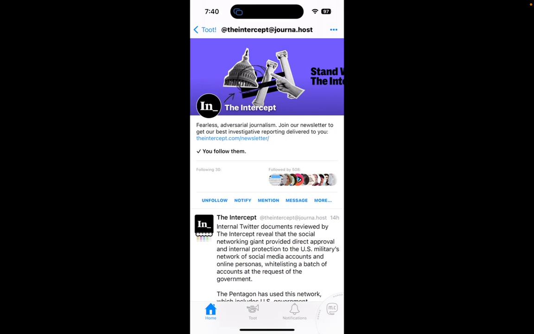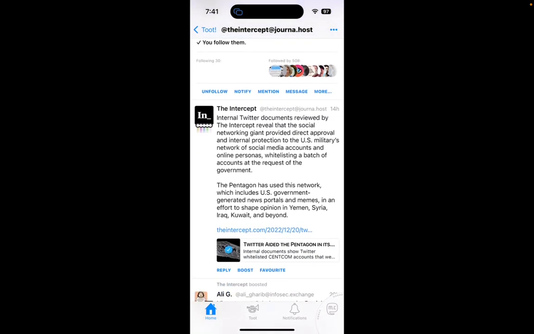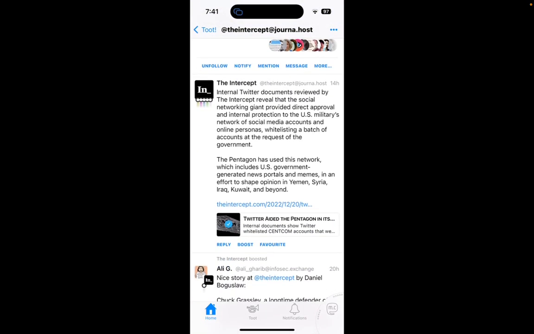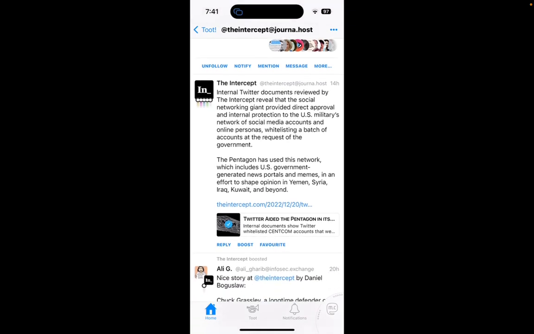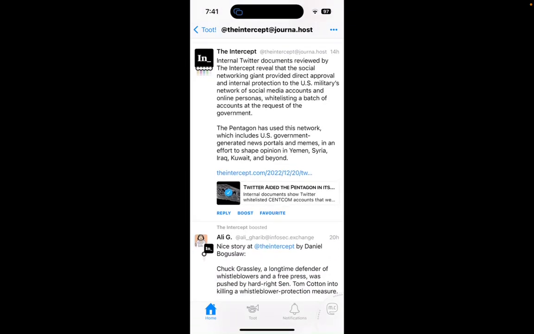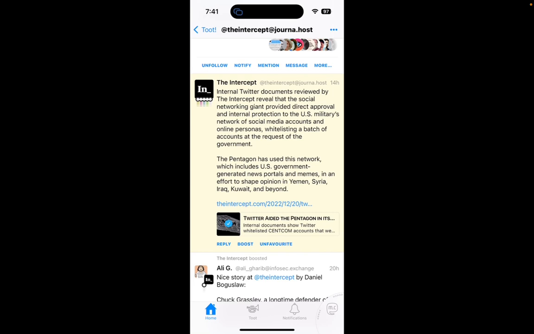Now this Intercept in Mastodon channel is a part of that. Oh, look, they've got the same article here that links to the one I'm about to share. If I click favorite here, I have to remember who gets to see that. I get to see my favorites, and whoever is running the Intercept's account gets to see it, but other people don't.